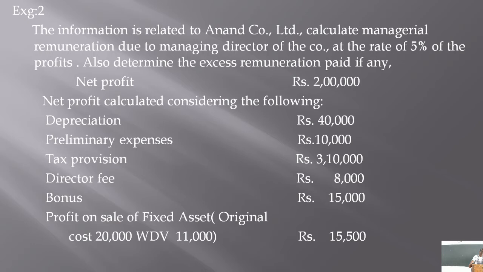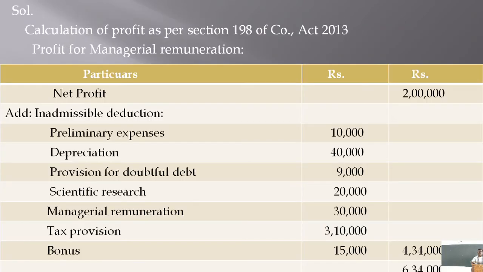So, provision for tax is already deducted in the profit of rupees 2 lakh. While calculating this profit of rupees 2 lakhs, 3 lakh 10,000 is already deducted, right? As provision for tax, provision for income tax is disallowed or not allowable expenses. It is not allowable expenses. Therefore, this amount of rupees 3 lakh 10,000 should be added back to the profit, right?